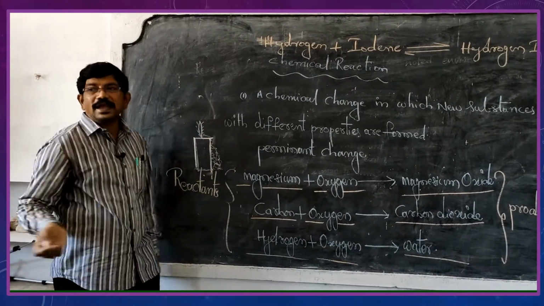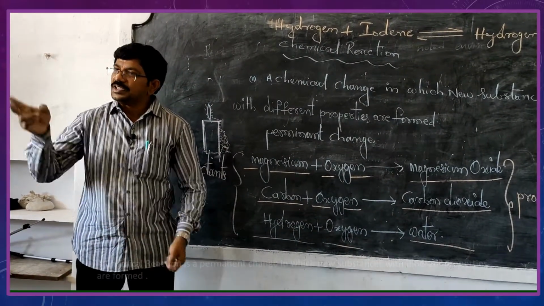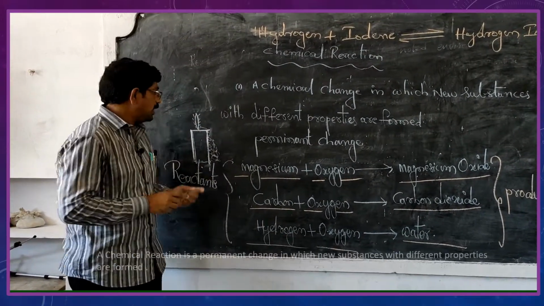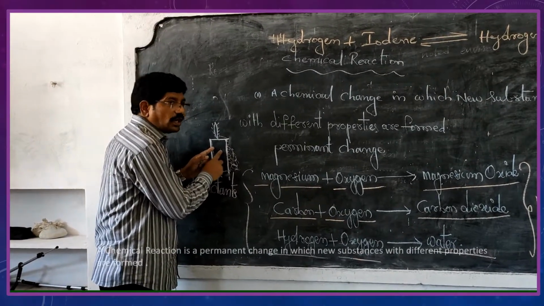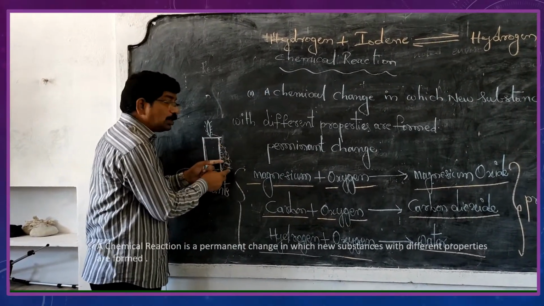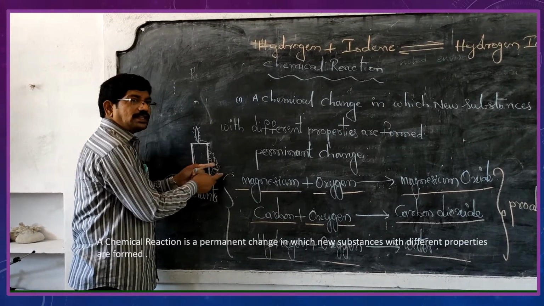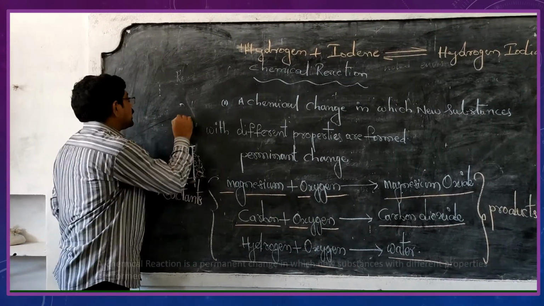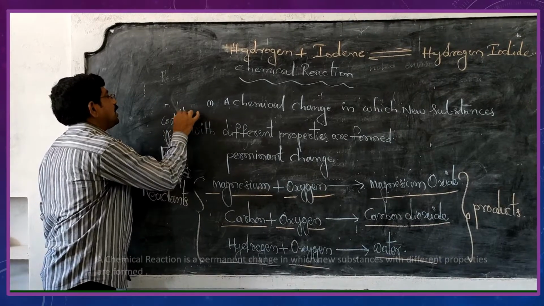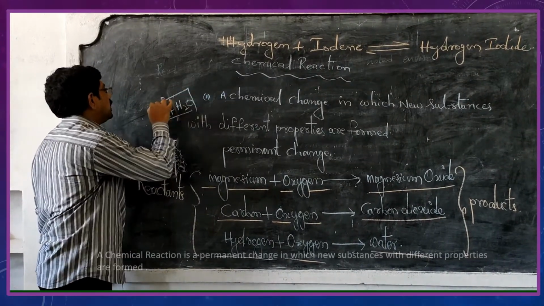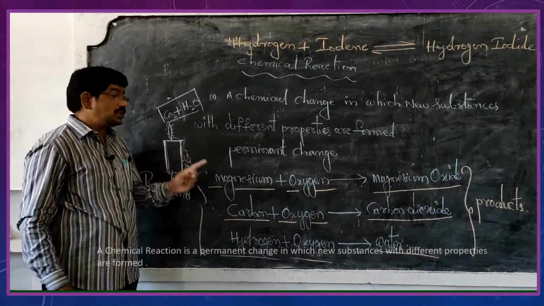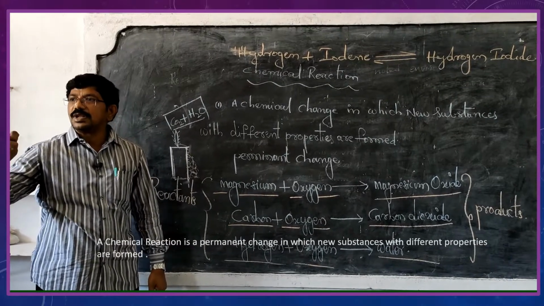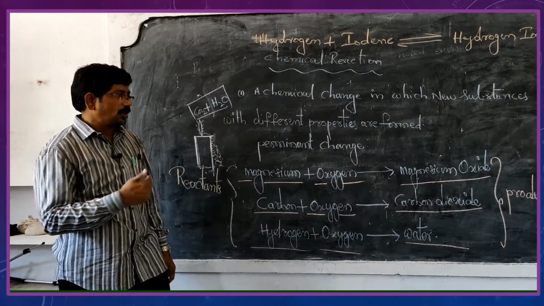See, burning of a candle is a different case. Here, physical change is there and chemical change is there. Both physical and chemical change are involved here. Because wax is in a solid form, and wax converts to liquid form, only physical changes take place. Whereas when the candle is burning, what will you get? Carbon dioxide and water are formed. New substances are formed, so this one is a chemical change. So burning of a candle is a physical change and, at the same time, a chemical change. Are you clear? Make a note of it.